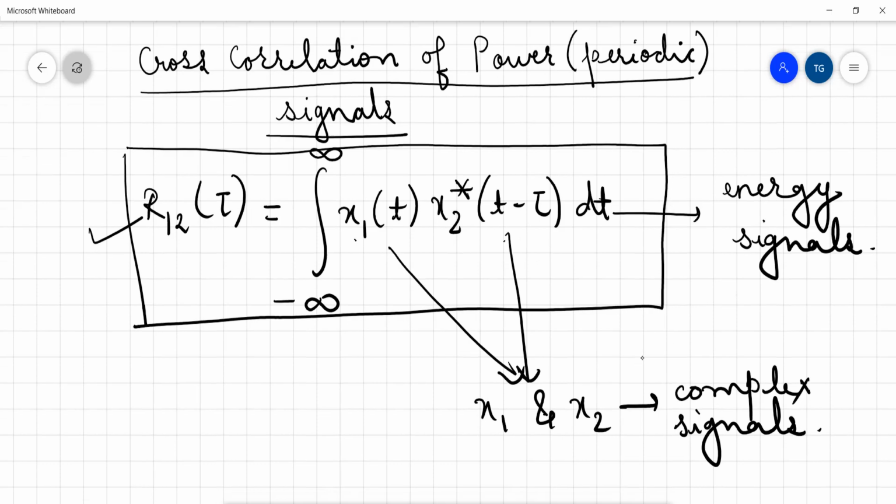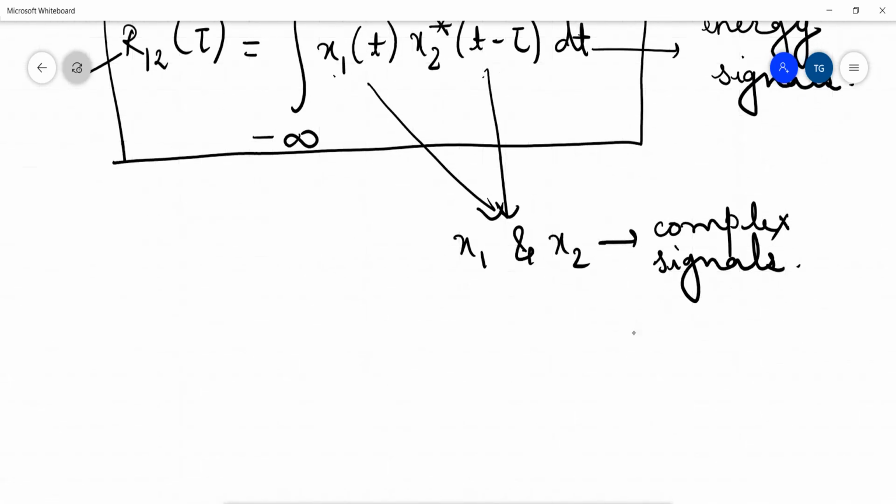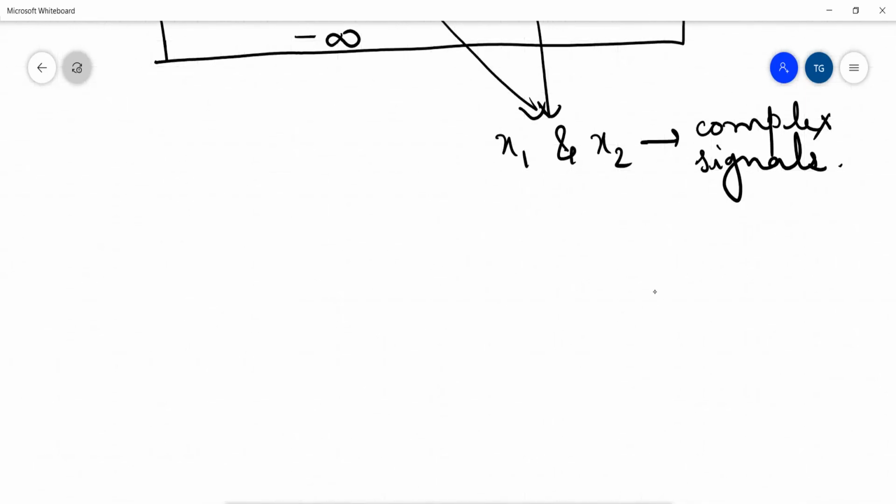When the given two signals are periodic or power signals, then we can find the cross correlation between those two signals with the help of the average form of correlation.